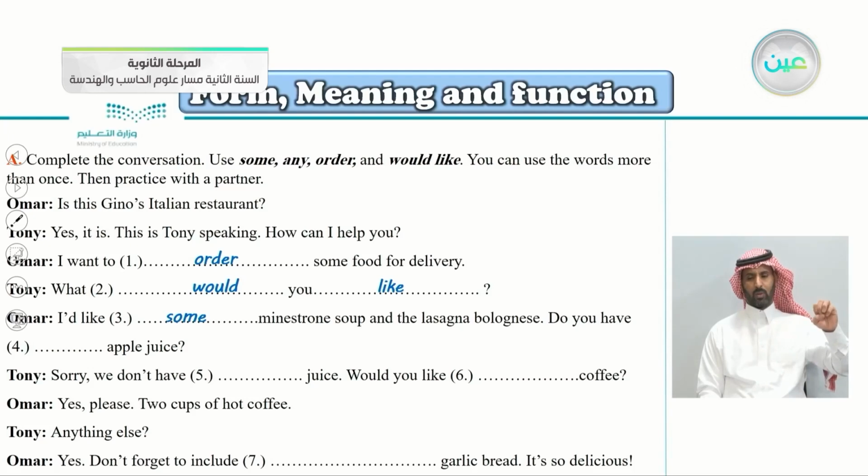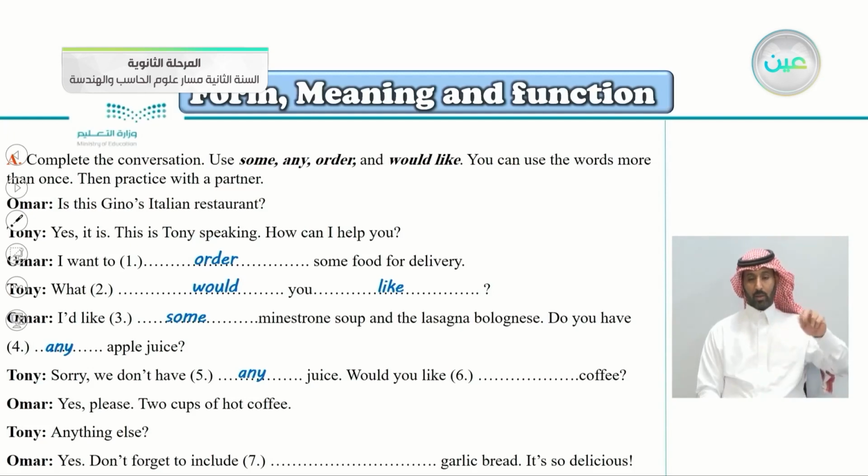Do you have apple juice? This is a question. So do we put some here? Of course not. We use any, because any comes with questions and negative forms. Tony: Sorry, we don't have juice. This is negative. So very good. Of course, it's any again.